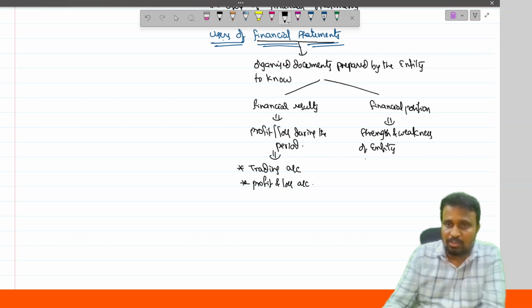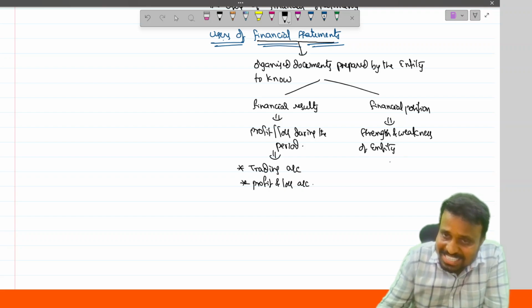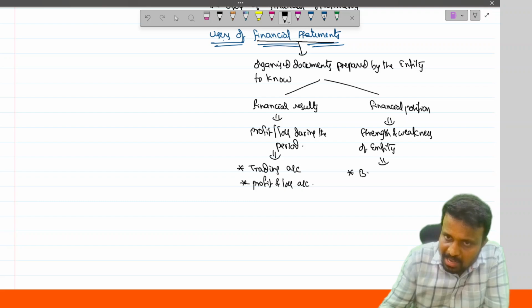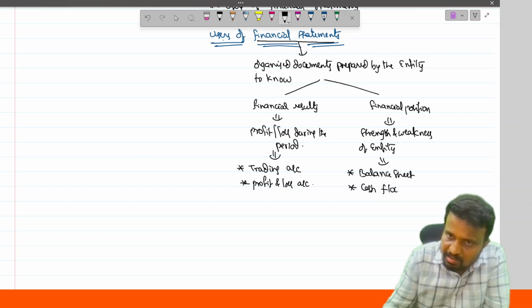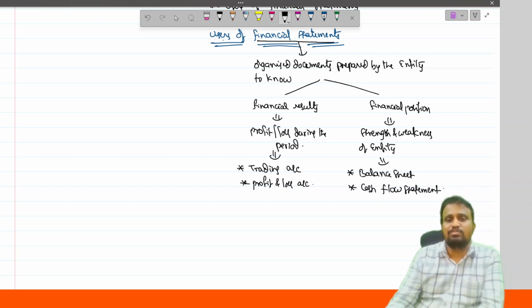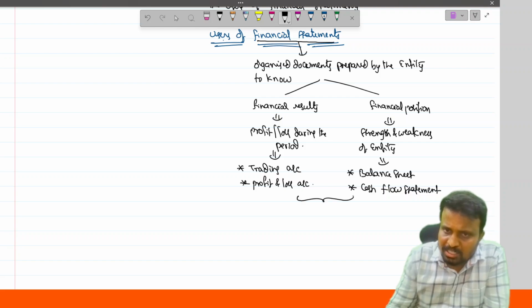Trading account and profit and loss account. And financial strength and weaknesses are identified by preparing what? Balance sheet and cash flow statement. And together, one more document we prepare is called notes to accounts.